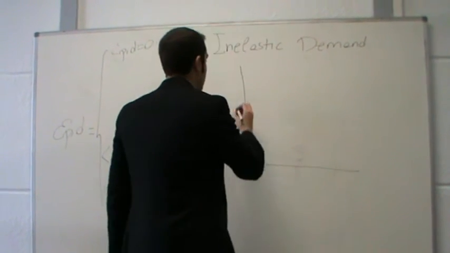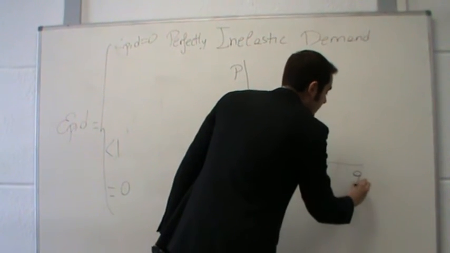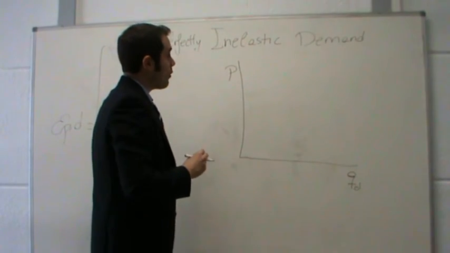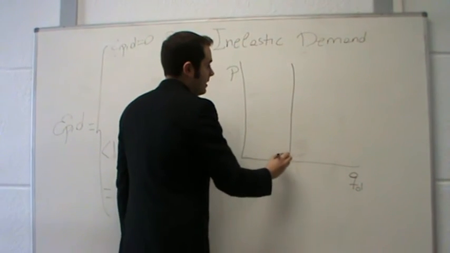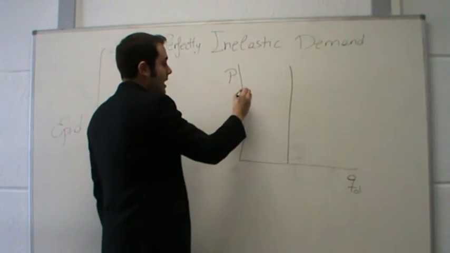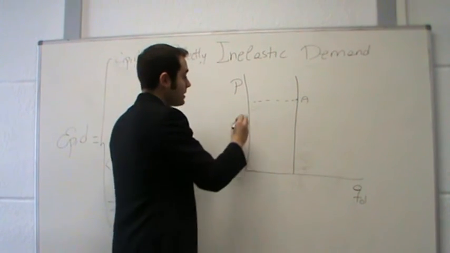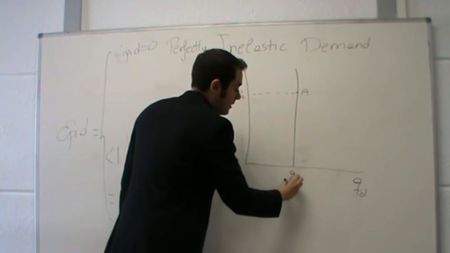So, in the vertical axis we have prices, in the horizontal axis we have the quantity demanded. The shape of an inelastic demand is a completely vertical line. Suppose that we are in point A of the demand. The associated price is PA, and the associated quantity is QA.